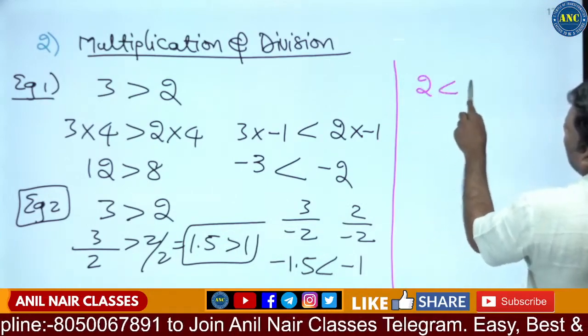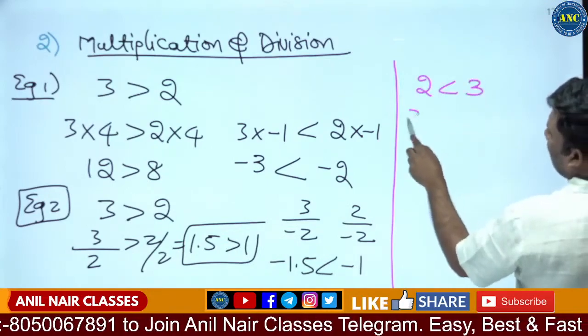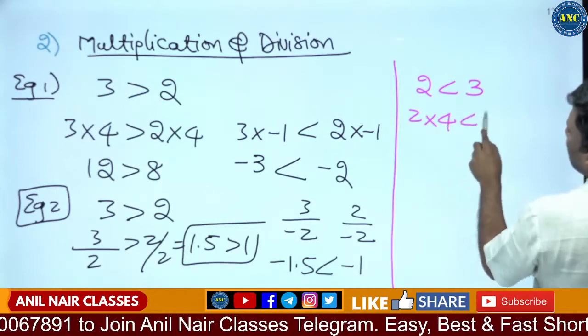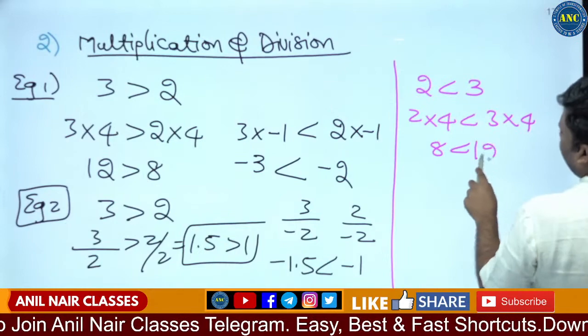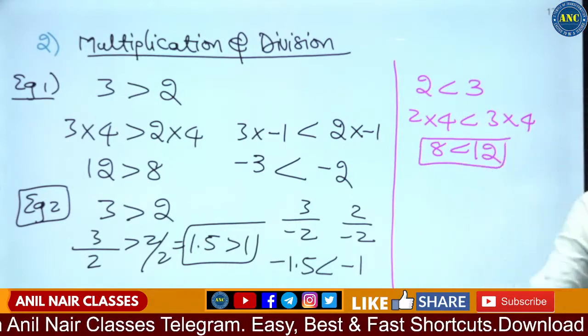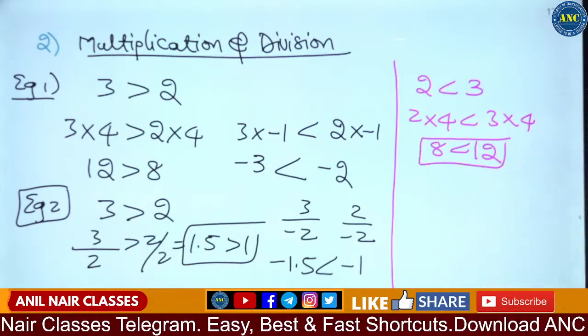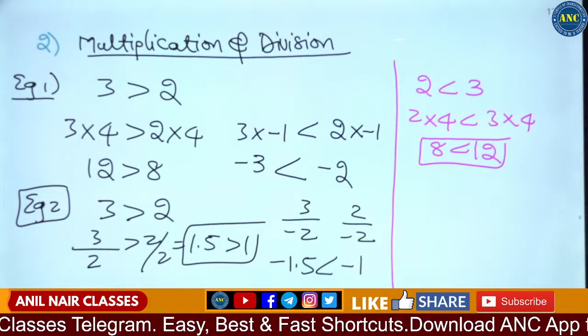2 is less than 3. 2 into 4 is less than 3 into 4. 8 is less than 12. 2 4s are 8 and 3 4s are 12. 2 into 4 is less than 3 into 4.